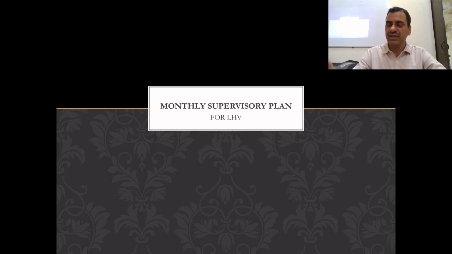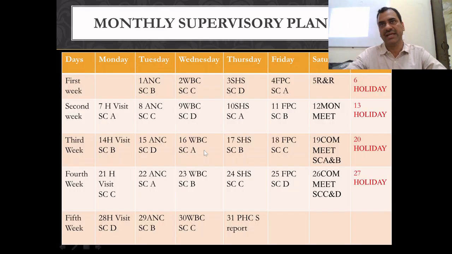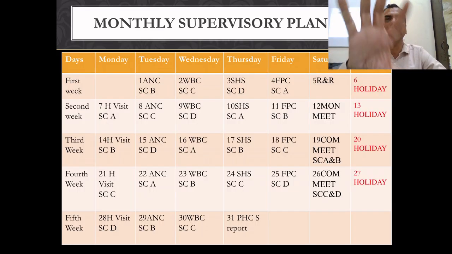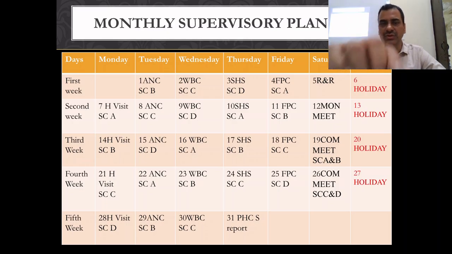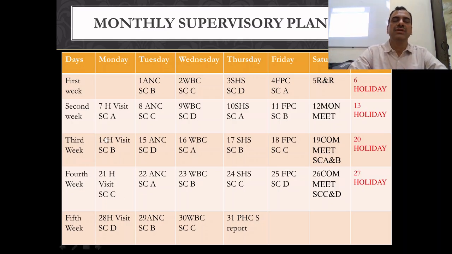How will you write? You will write day-wise. First you will check the calendar and write the days. For example, in this month, the first is on Tuesday, so you will write 1 here.